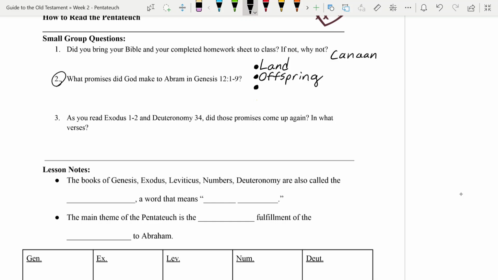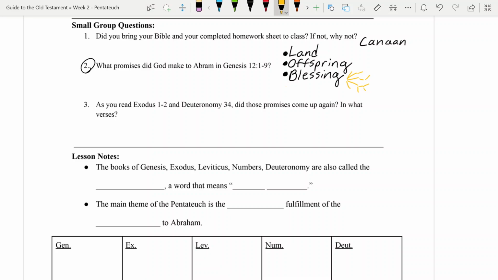And then the final one, land, offspring, and then blessing. He says that Abram is going to be a blessing, and even that all the families of the whole earth are going to be blessed through Abram. So these promises that God is giving to Abram, they don't just pertain to him, but they're going to kind of spread out through all the earth until all the families of the world are blessed through him and through his descendants.